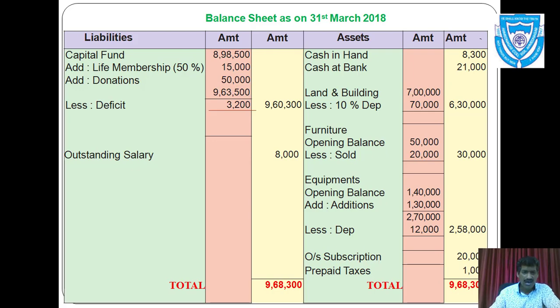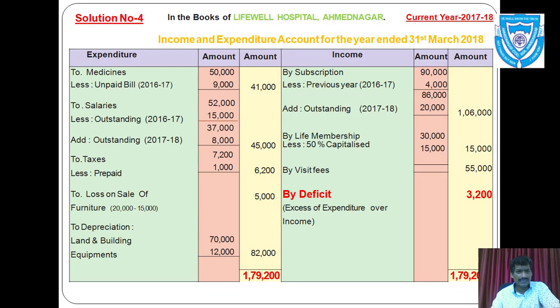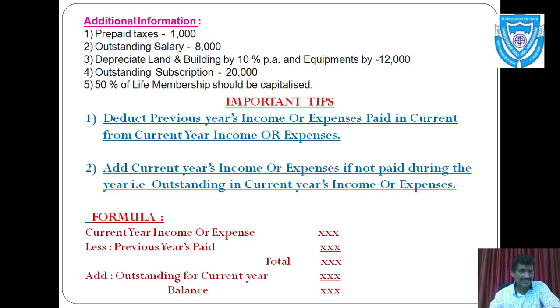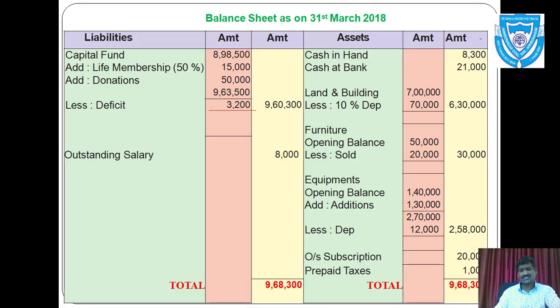Again we have asked, you can see in example, in additional information that depreciate equipments by rupees 12,000. That means one amount is given for depreciation rupees 12,000. So deduct it from the value of equipments rupees 2,70,000 and we got one value and write it in an outer column, that is 2,58,000.